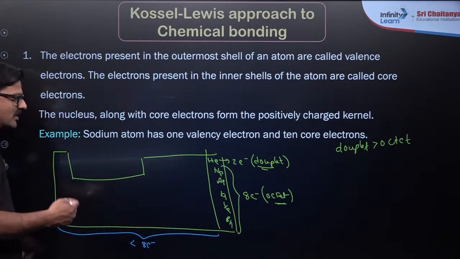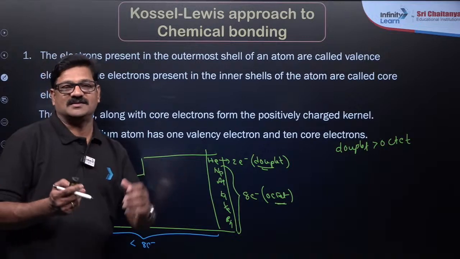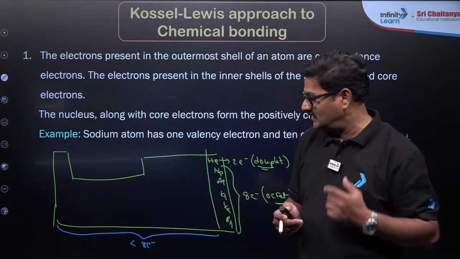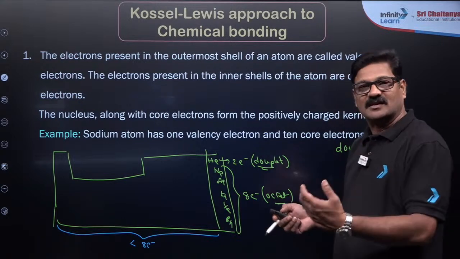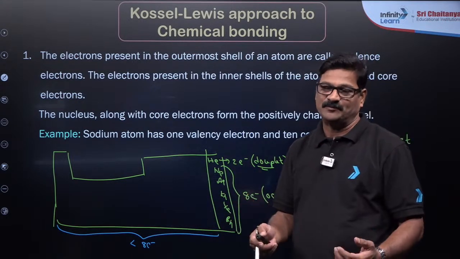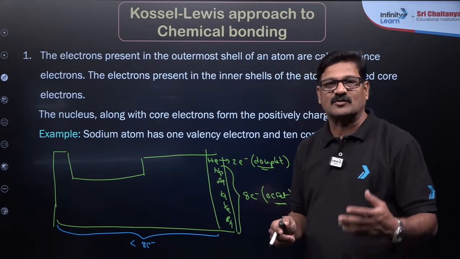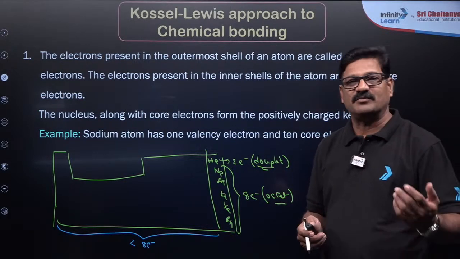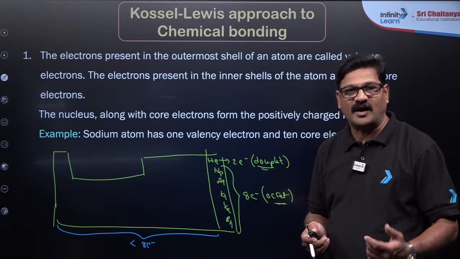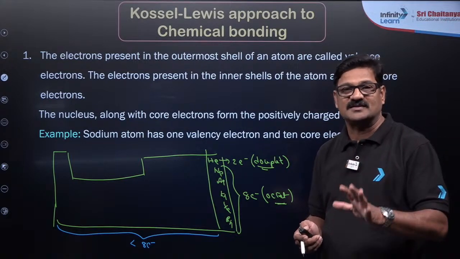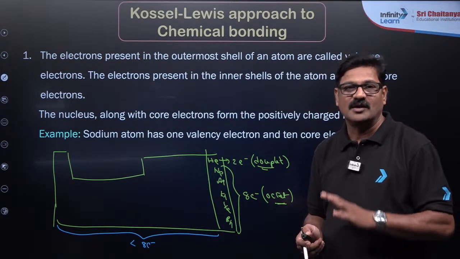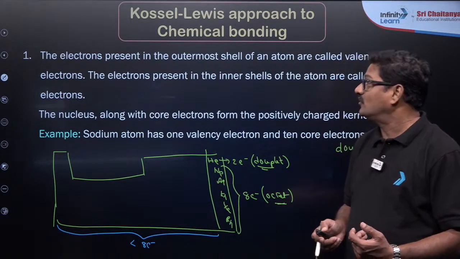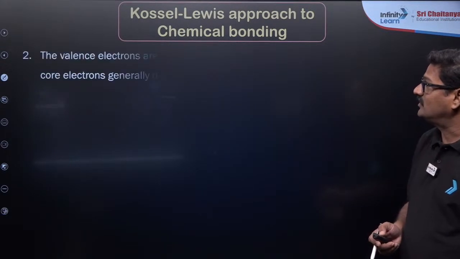They always try to acquire 8 electrons. How? They can give electrons, take electrons, or share electrons. By sharing the electrons, they form a covalent bond, and by completely losing or completely gaining electrons, they form an ionic bond. So let's talk about these various types of bonds, including ionic bond, covalent bond, and a dative bond is also there. Sometimes we have various theories in that. Everything we will discuss.